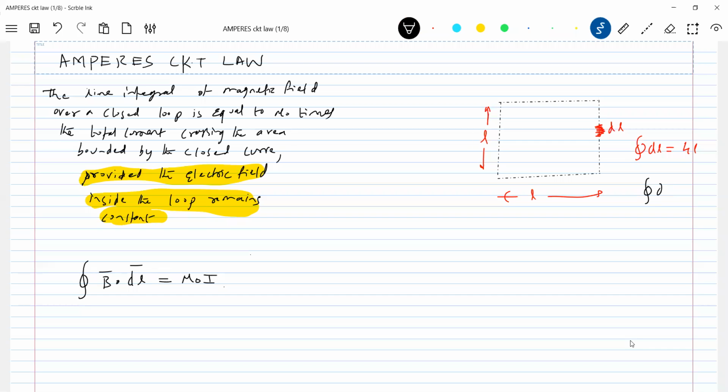Same thing if I write it, the integral of dl bar should be 0. Integration in a closed path, the vector sum of all that, the resultant should be 0, no? The net displacement will become 0. Only the integration of the scalar length in a closed path will be 4l. Now it can be of different shape, loops will come.